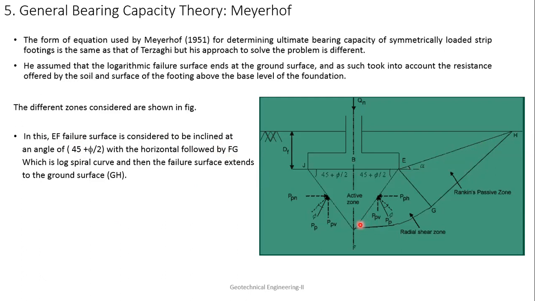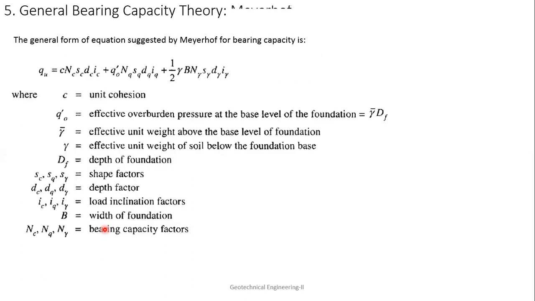So this is the actual logarithmic curve. Once it reaches here, from beyond this, one line is extended directly, and this is the Rankine passive zone. In this case, you need not develop this theory. Don't want to do that. You just remember the bearing capacity factors.